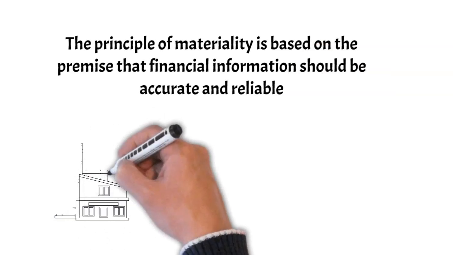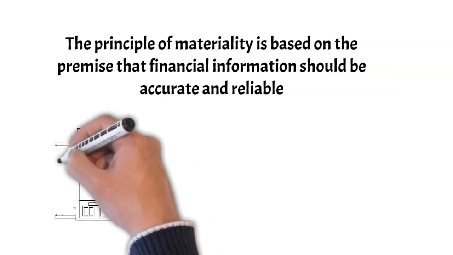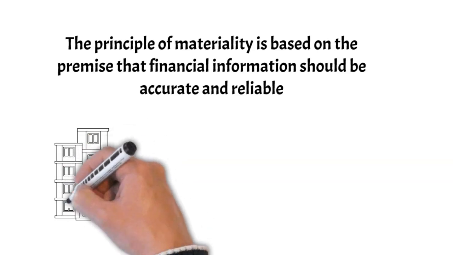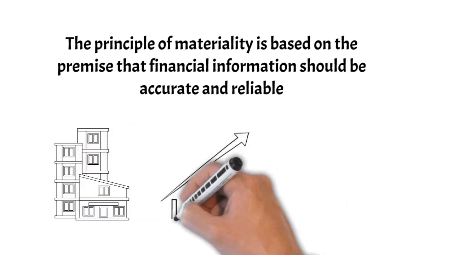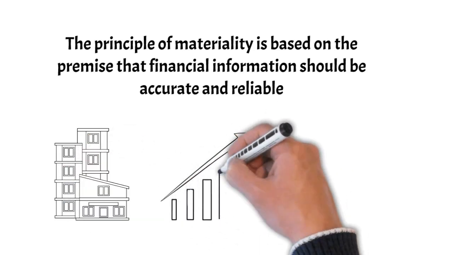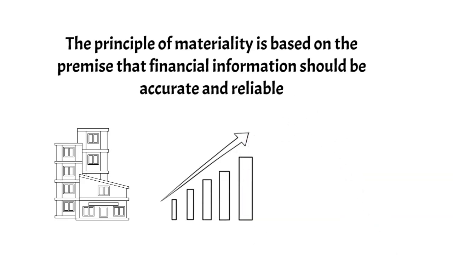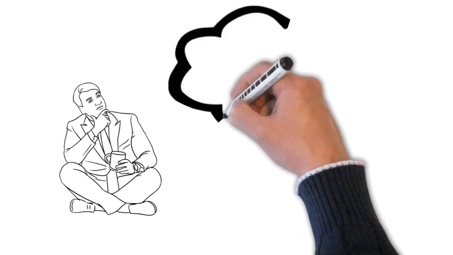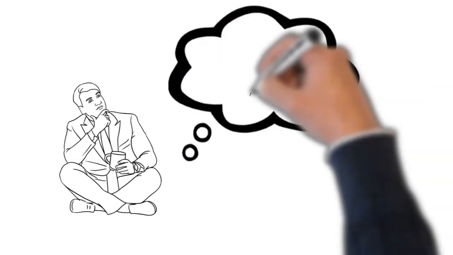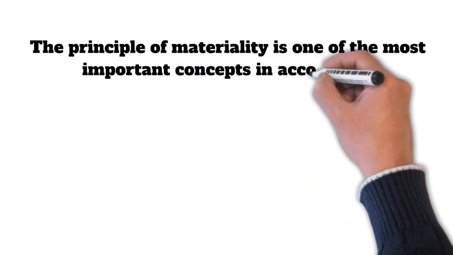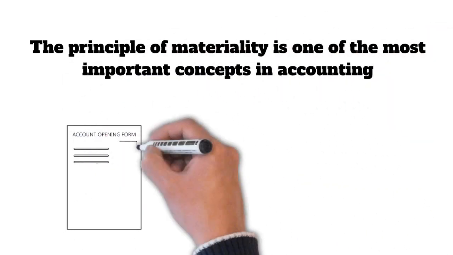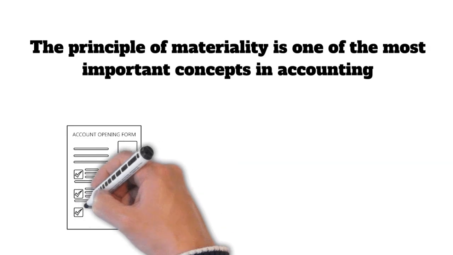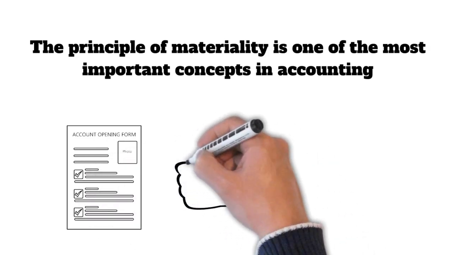The principle of materiality is based on the premise that financial information should be accurate and reliable. Transactions that are not material to the business do not need to be reported, because they are not likely to impact the company's financial position or performance. This allows businesses to focus on the most important information, while still providing a complete and accurate picture of their financial health. The principle of materiality is one of the most important concepts in accounting.